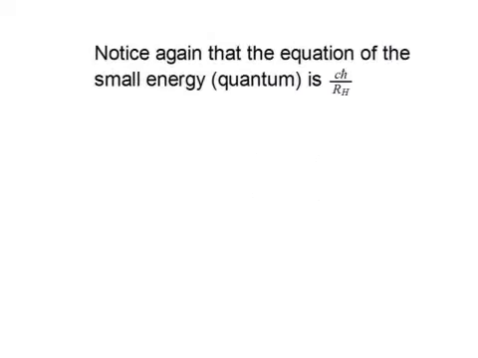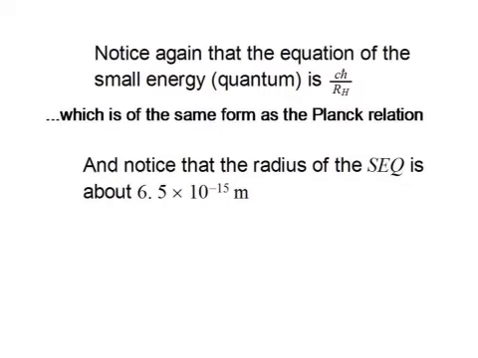Notice again that the equation of the small energy quantum is c times h bar divided by r sub h. And as pointed out previously, this is the same form as the Planck relation. And notice that the radius of the small energy quantum is about 6.5 times 10 to the minus 15th meters.